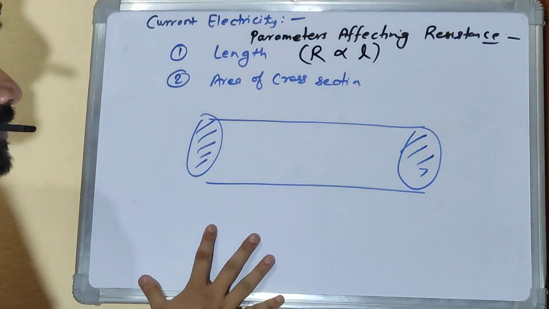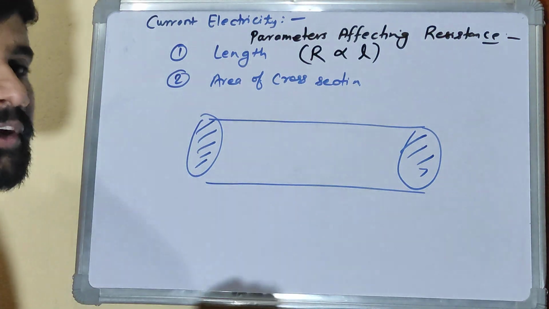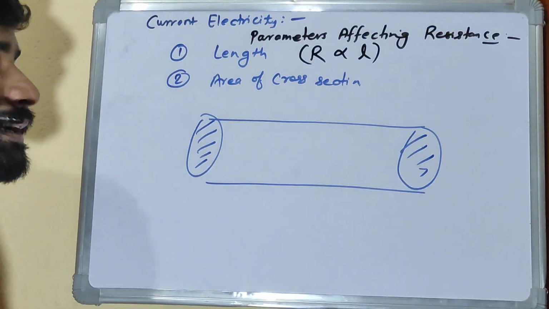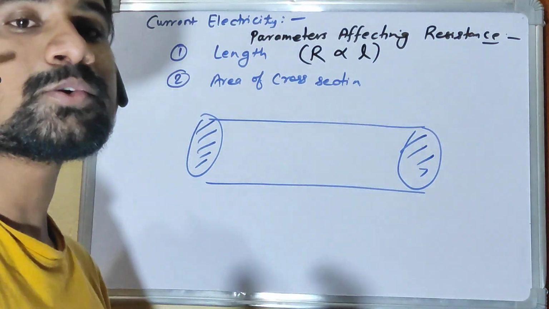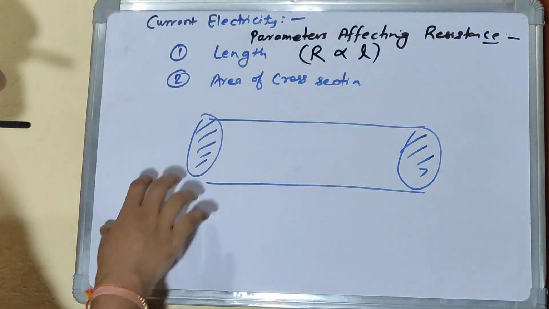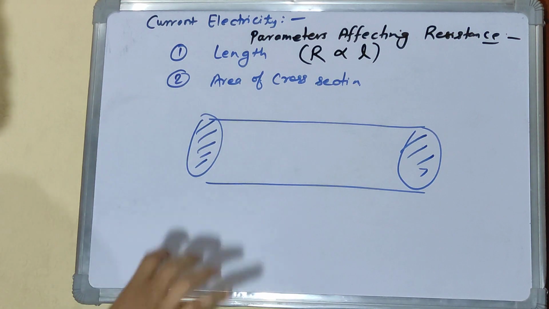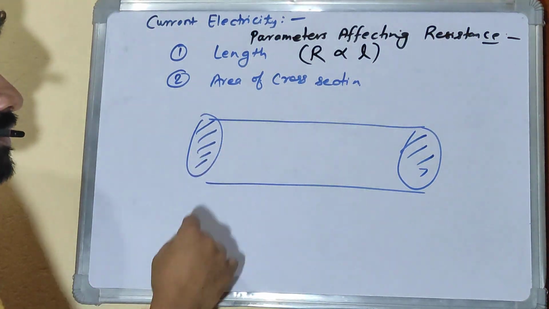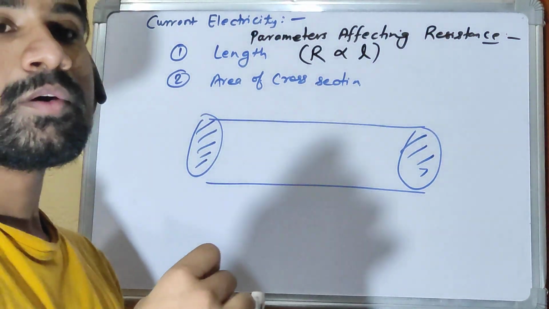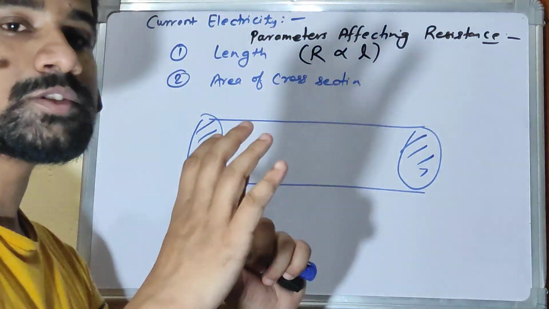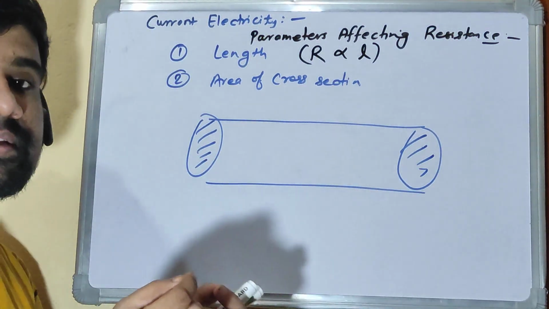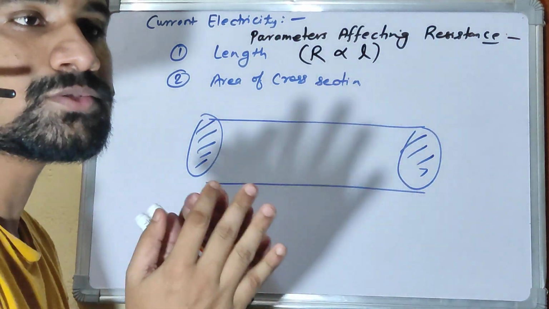Same for current. If we have thin wires and if we have thick wires, right? Thin wires will offer more resistance when compared to thick wires. You can easily say that since the cross section is more, the electrons, even the particles which are constituting the current, have more space now, right?